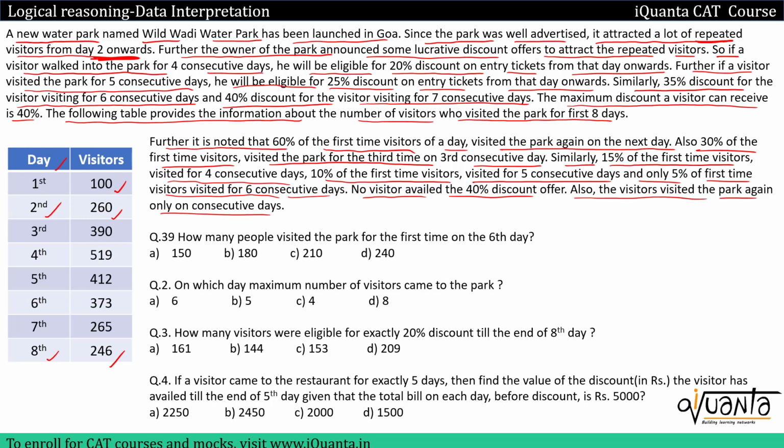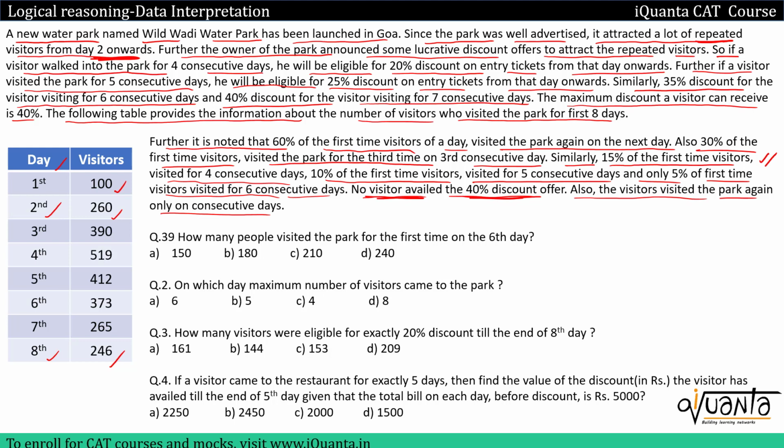Now we have been given the number of repeated visitors. Okay, at last we are given that no visitor availed the 40% discount offer, and the visitors visited the park again only on consecutive days. So the visitors that we are talking about over here, they are visiting on consecutive days. Okay, there will be no gap between the days they are visiting the park.